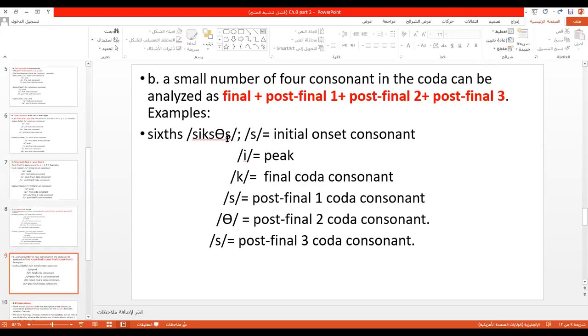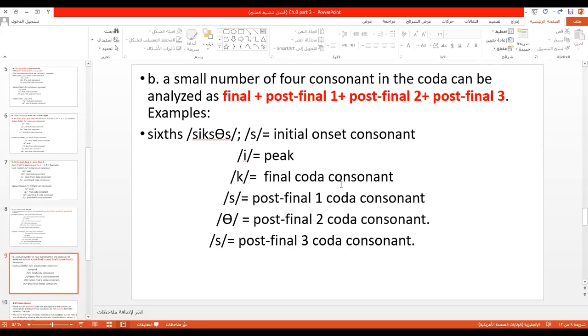Such a consonant cluster is very difficult. As you see, there is only 1 consonant in the onset, S, initial onset consonant. The short E is the peak. And there are 4 consonants in the coda, and the first one is not one of the many English, so I'm going to call it final coda consonant.